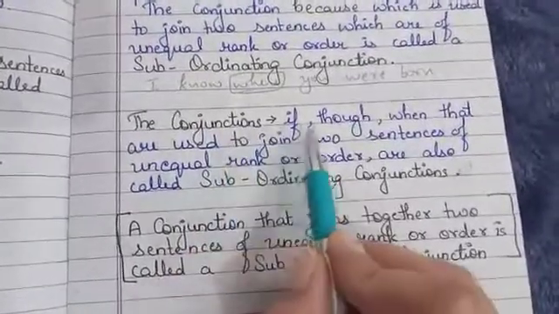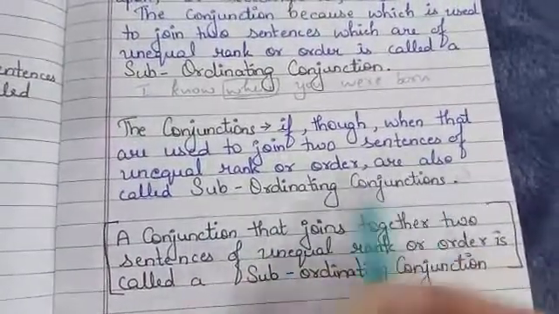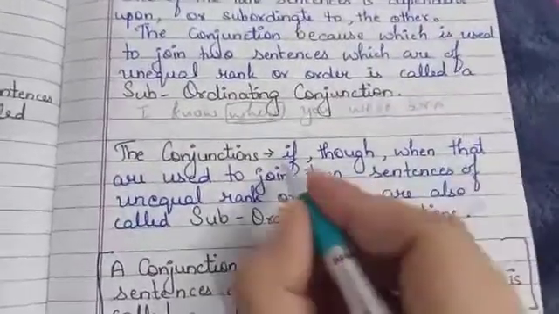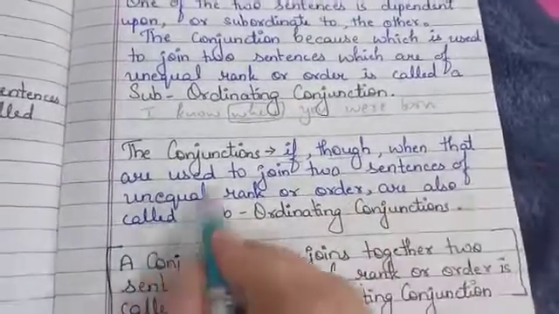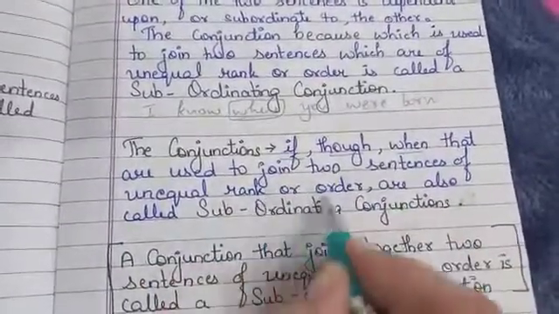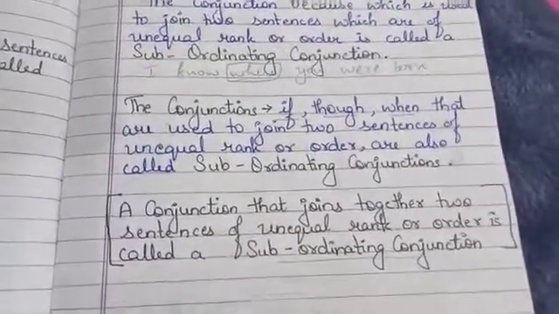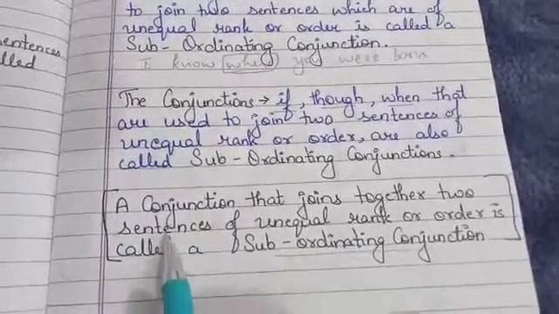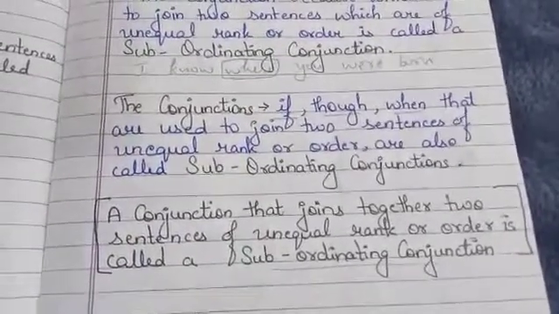Next, the conjunctions if, though, when, that are used to join two sentences of unequal rank or order are also called subordinating conjunctions. The words if, though, when, that, used to join two sentences of unequal order, are called subordinating conjunctions. Again, what is a subordinating conjunction? A conjunction that joins together two sentences of unequal rank or order is called a subordinating conjunction.